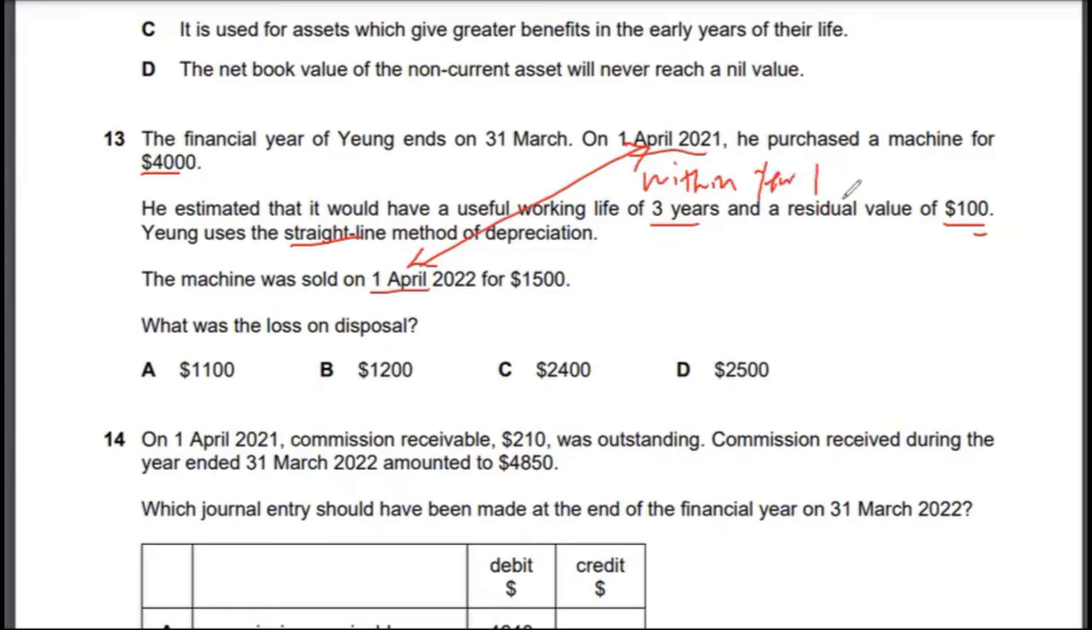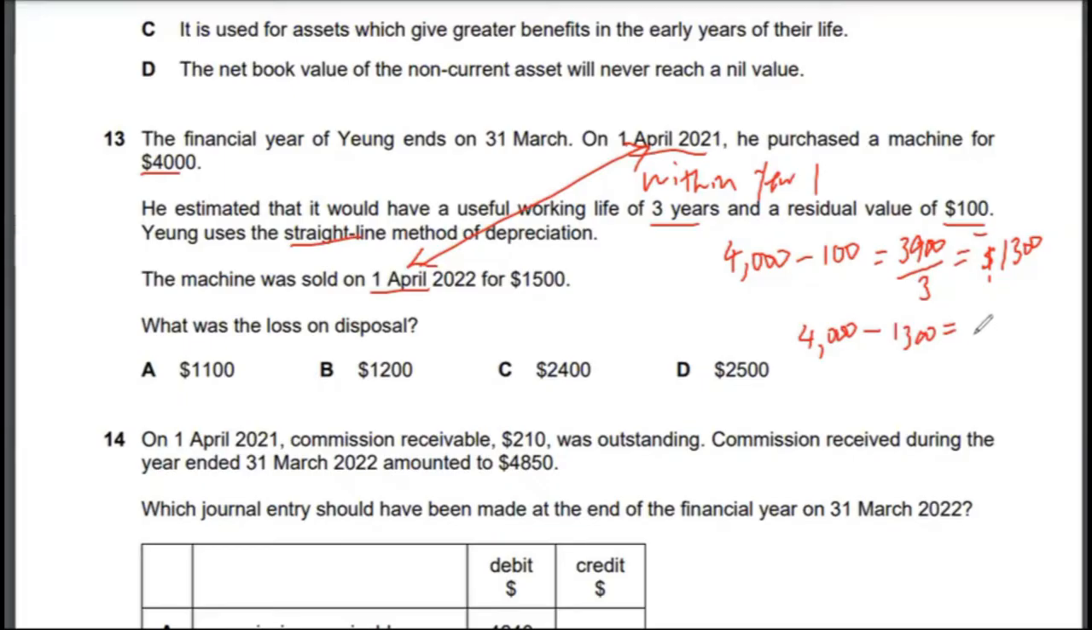Within year 1, or 1 year, right? So that actually means that the depreciation expense will only be for 1 year. So how do you calculate depreciation expense? Under a straight line method, it would be $4,000 minus the residual value, which comes to 3,900. 3,900 over 3 years will give me $1,300 of depreciation expense each year, right? So within a year, the first thing I would do is calculate the carrying amount, which would be $4,000 minus 1,300.